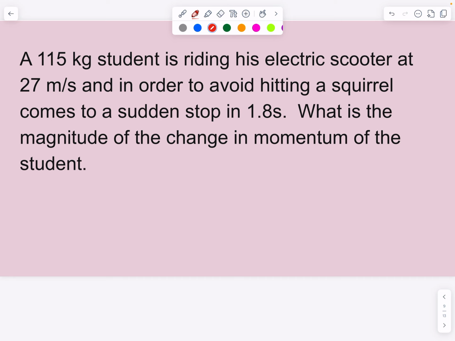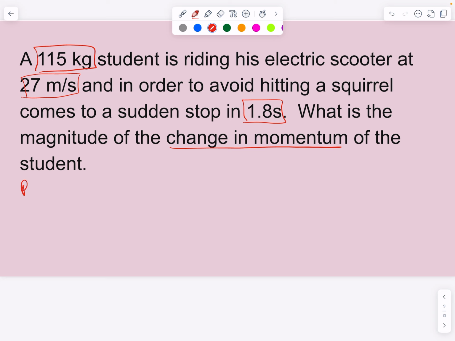A 115 kilogram student is riding his electric scooter at 27 meters per second, and in order to avoid hitting a squirrel, comes to a sudden stop in 1.8 seconds. What is the magnitude of the change in momentum of the student? This is important here because now we're talking about the change in momentum.